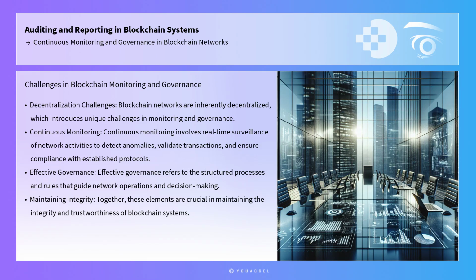Continuous monitoring involves real-time surveillance of network activities to detect anomalies, validate transactions, and ensure compliance with established protocols. Effective governance, on the other hand, refers to the structured processes and rules that guide network operations and decision-making. Together, these elements are crucial in maintaining the integrity and trustworthiness of blockchain systems.